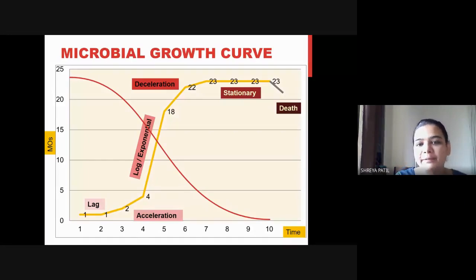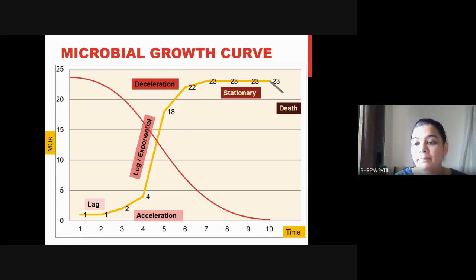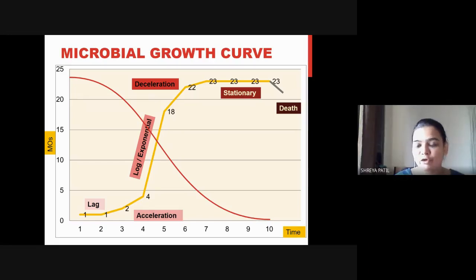This we saw, what is happening to the microorganism number. Now we will see what is happening to the concentration of the substrate. Okay, in the same cylinder there is media. In the media there are microorganisms. We saw how the microorganism number is increasing and then again decreasing. Now we will see what is happening to the concentration of substrate. As the number increases, will the substrate also increase? No, it will go down. Of course, it will decrease.